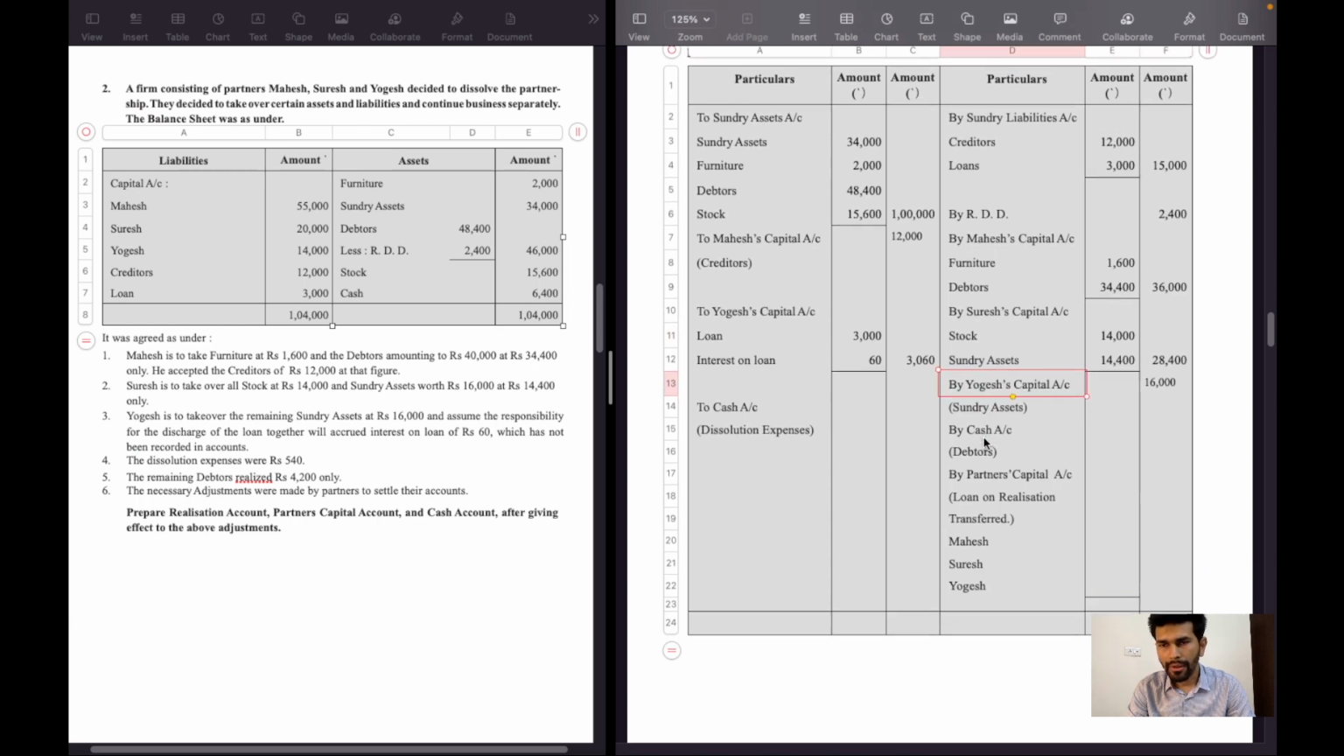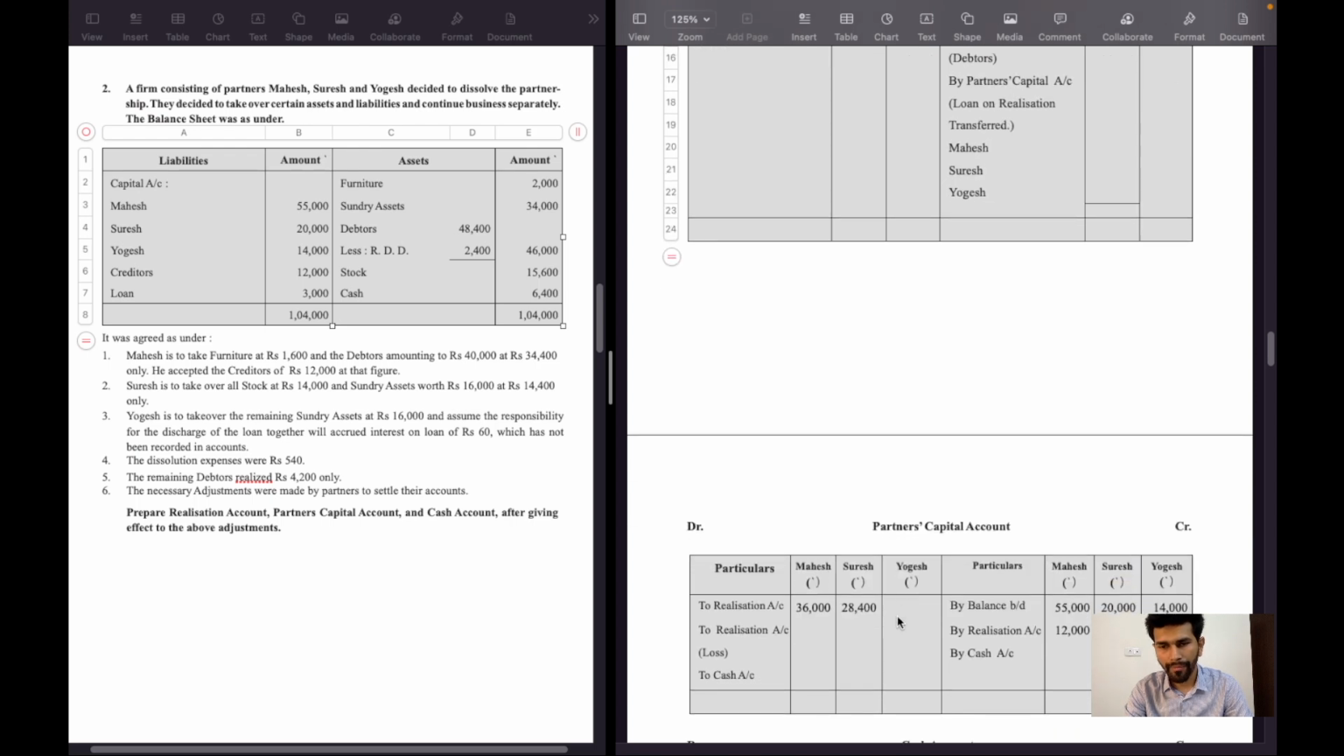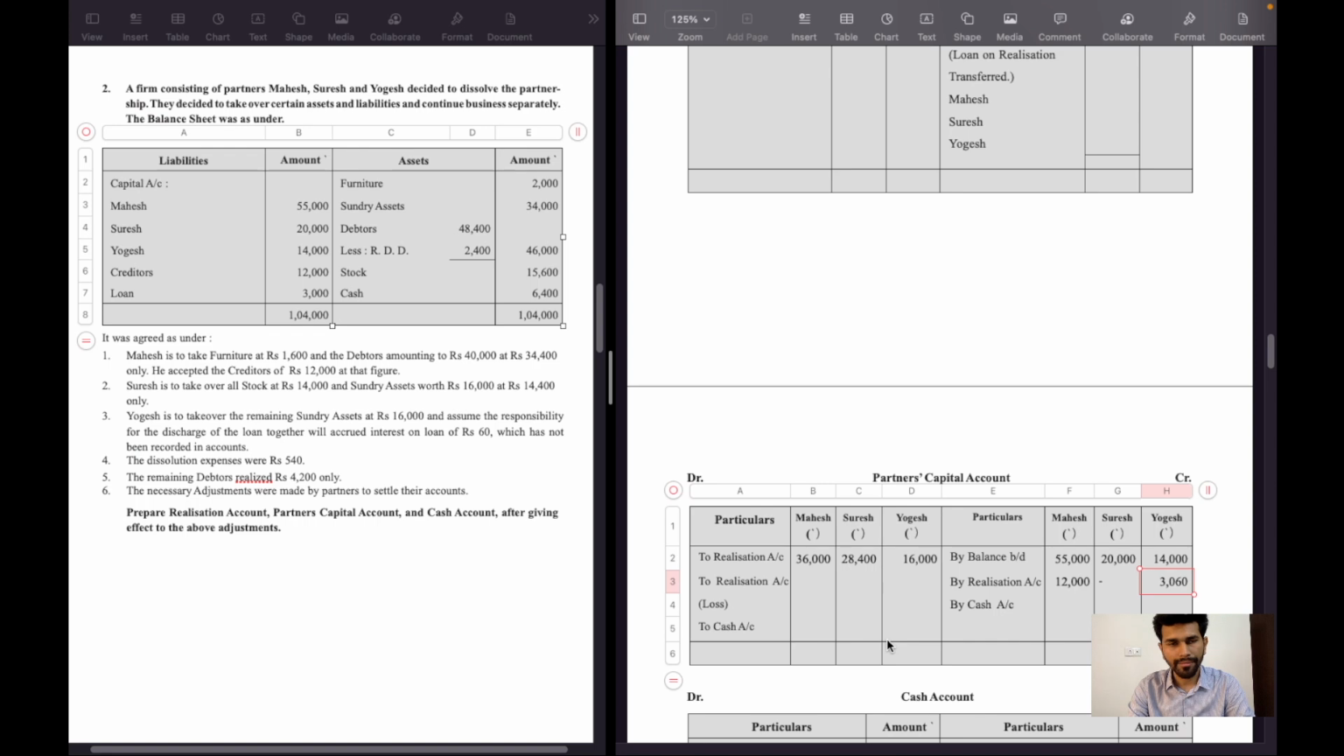First, partner capital account debit side to realization account 16,000 rupees in the column of Yogesh. The remaining sundry assets taken over by Yogesh, and liabilities worth 3,060 rupees paid off by Yogesh.